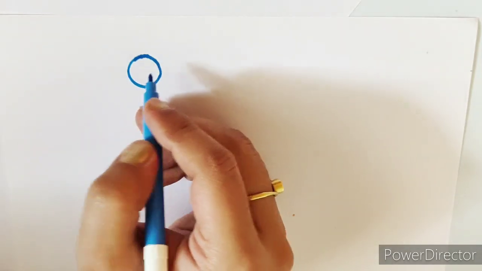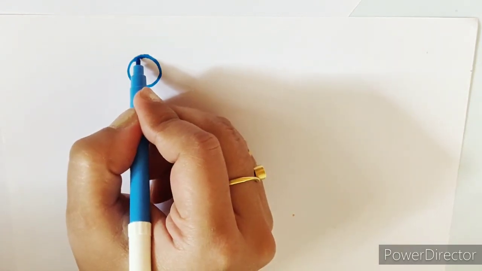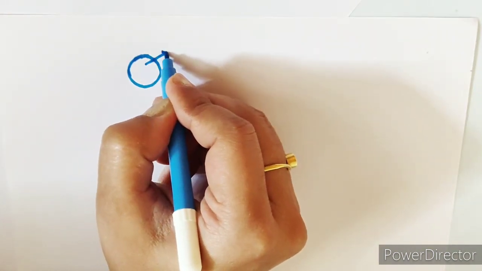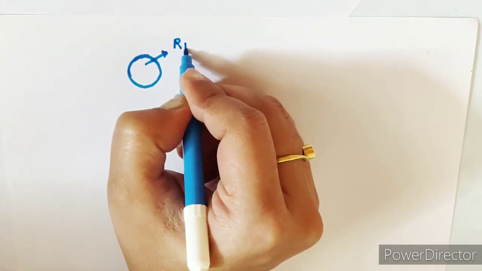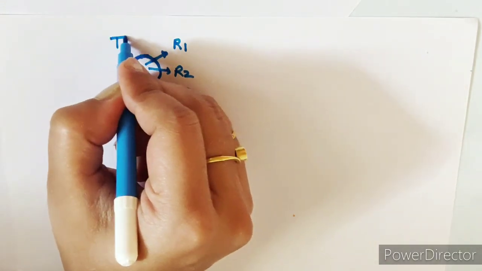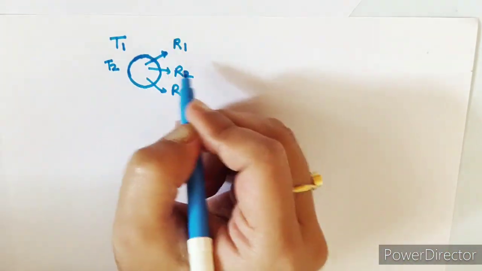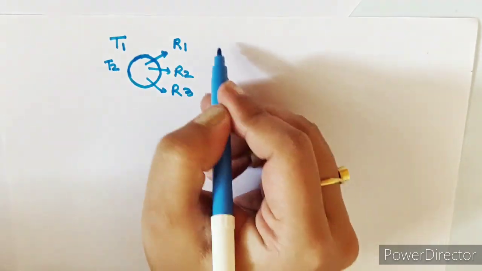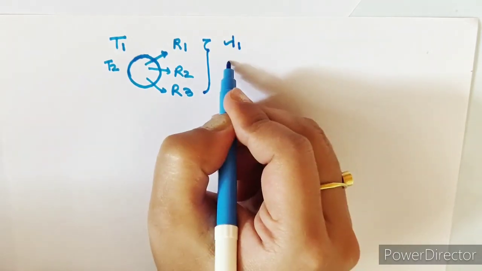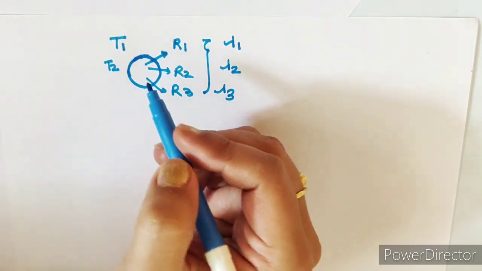Now let's understand another very important concept which is called emissivity. So again I am taking one example. This is my object. This particular object is emitting some radiations. So suppose it is emitting radiations R1, R2, R3 at a particular temperature, suppose T1. At temperature T2 again it will emit different radiations. Now these radiations R1, R2 and R3, these radiations are at different wavelength. So lambda 1, lambda 2, lambda 3. So there are different radiations at different temperature.